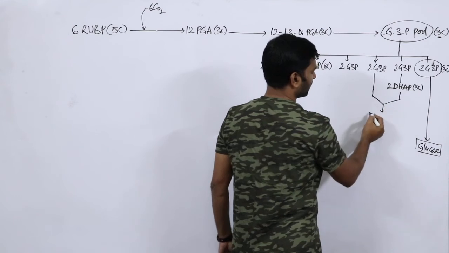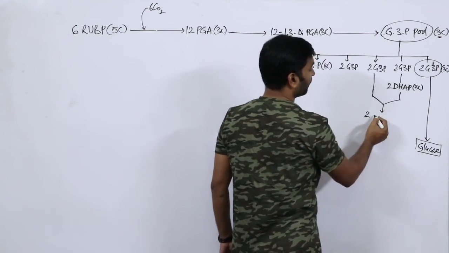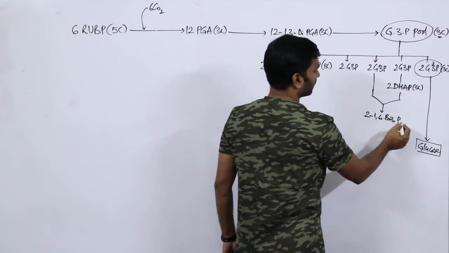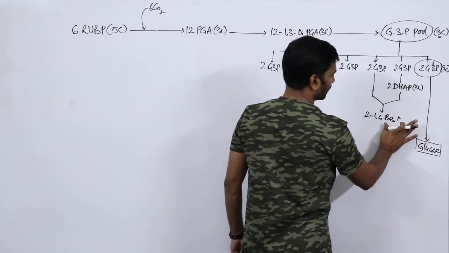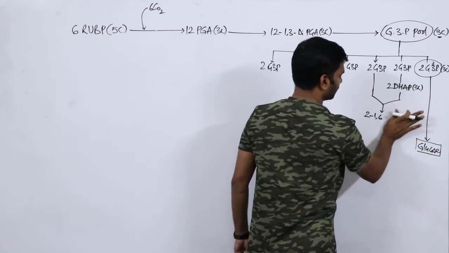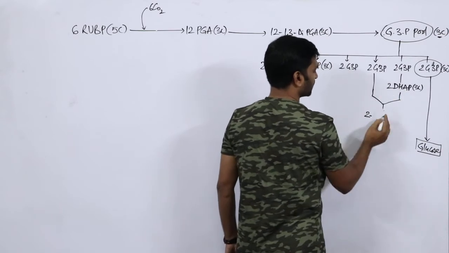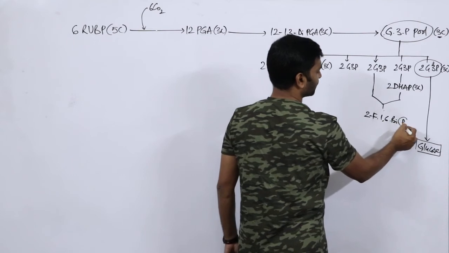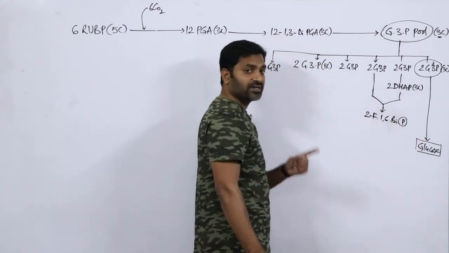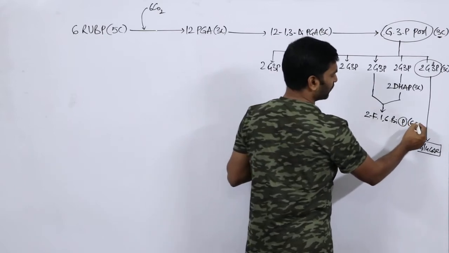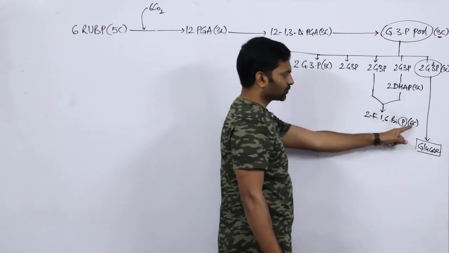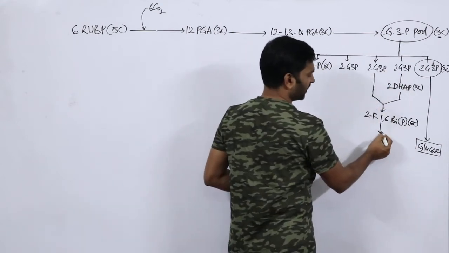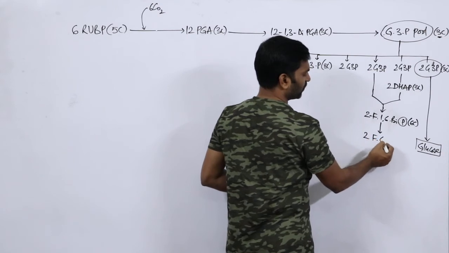There is a formation of 2 moles of fructose 1,6 bisphosphate. Every fructose has 6 carbons, so 2 into 6 is equal to 12. So 6 plus 6, 12. Then 2 moles of fructose 6-phosphate.